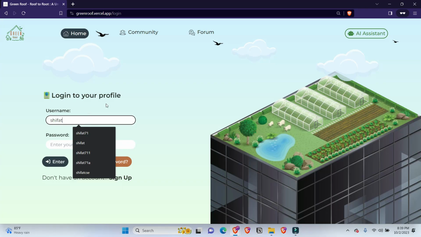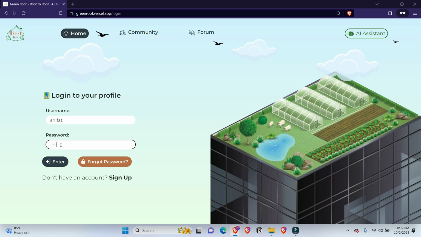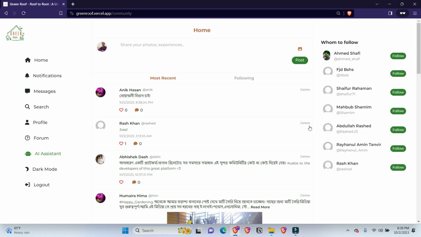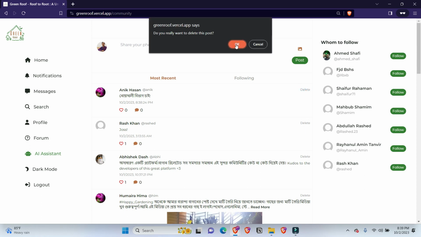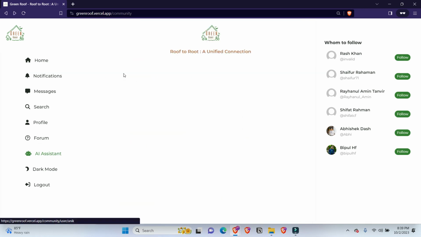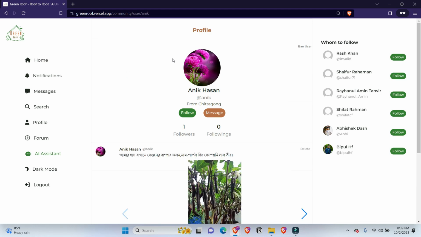In our site, we have admin and user roles. Now let's log in with admin credentials. Here, we will see the options to delete posts on the community. An admin can also delete comments. Admin will have the same kind of authority on the forum. Furthermore, an admin can ban a user from the site.